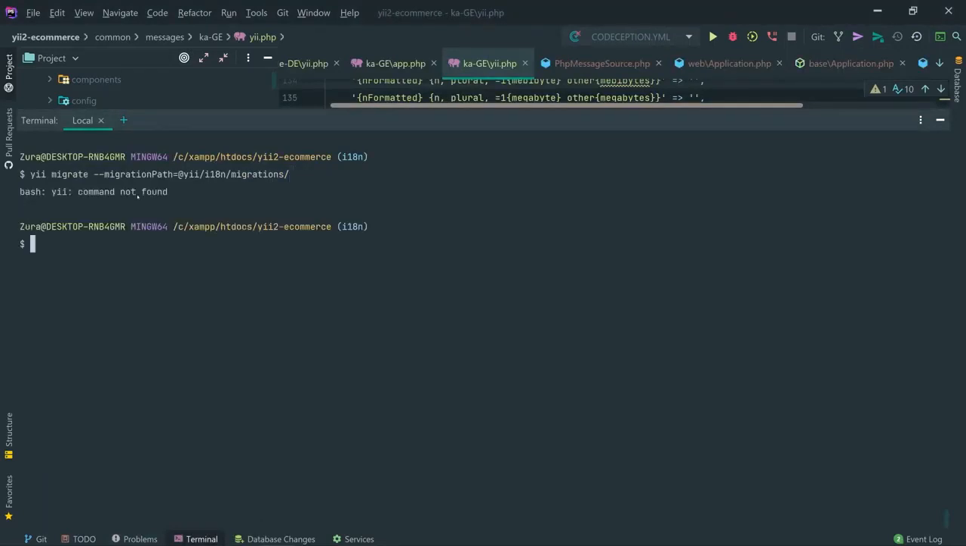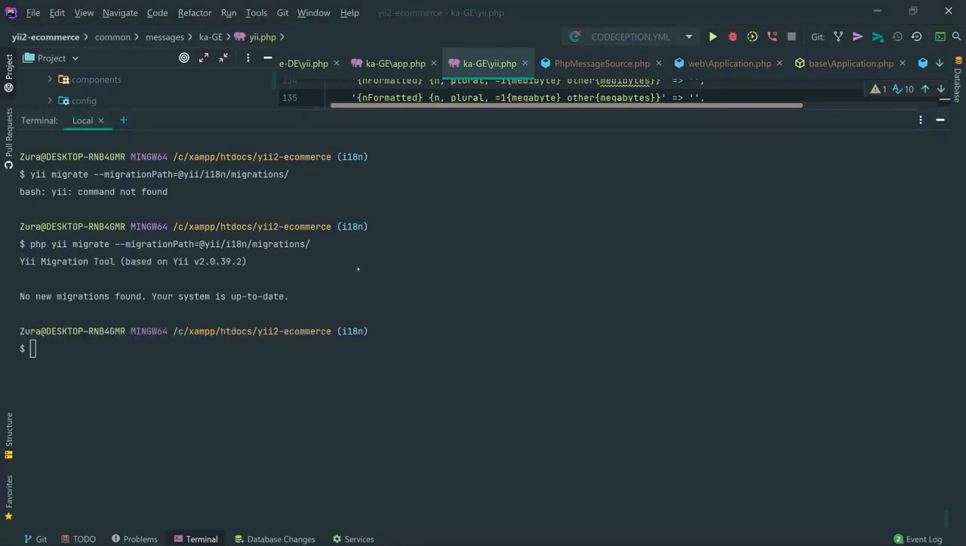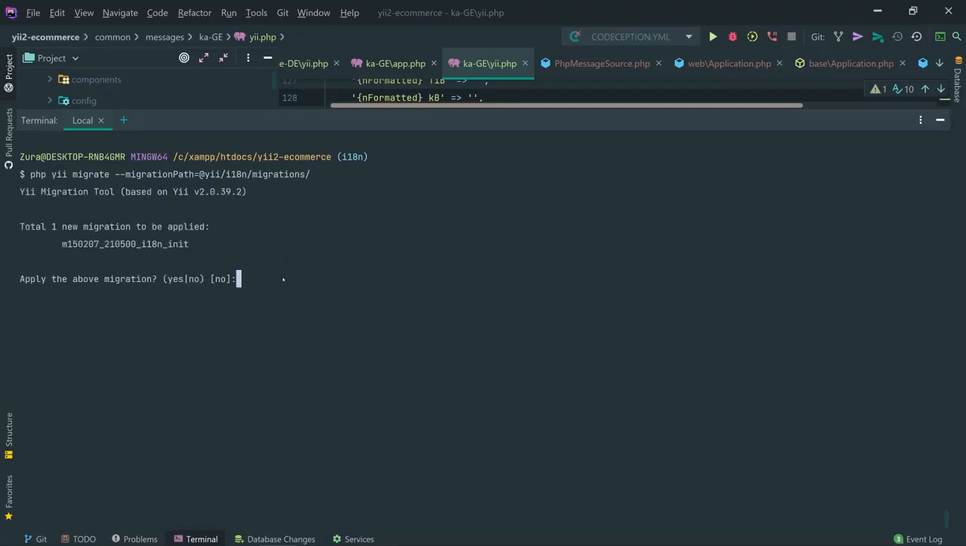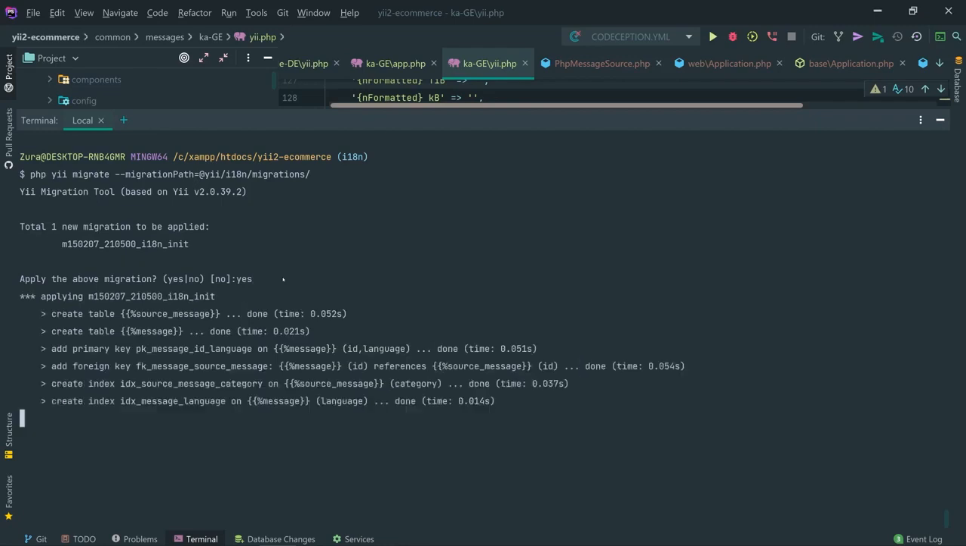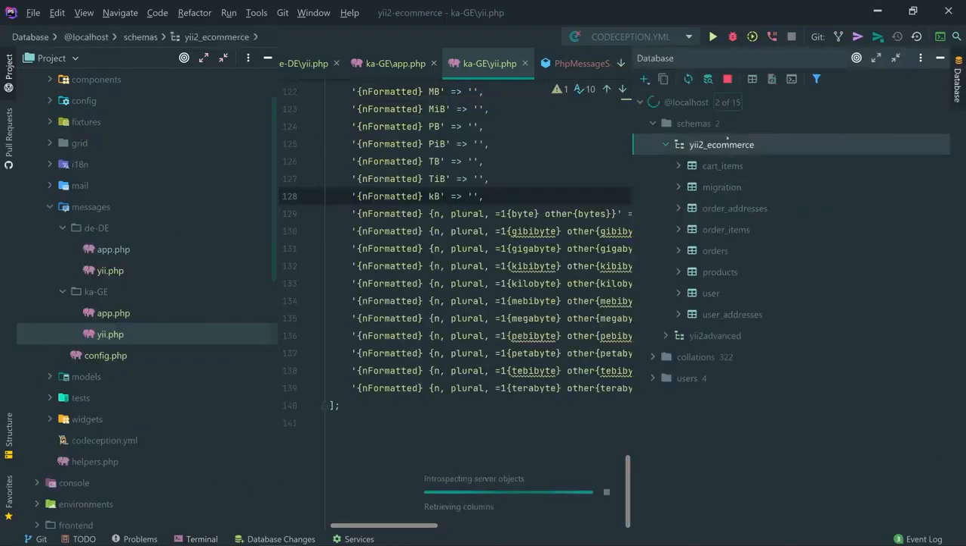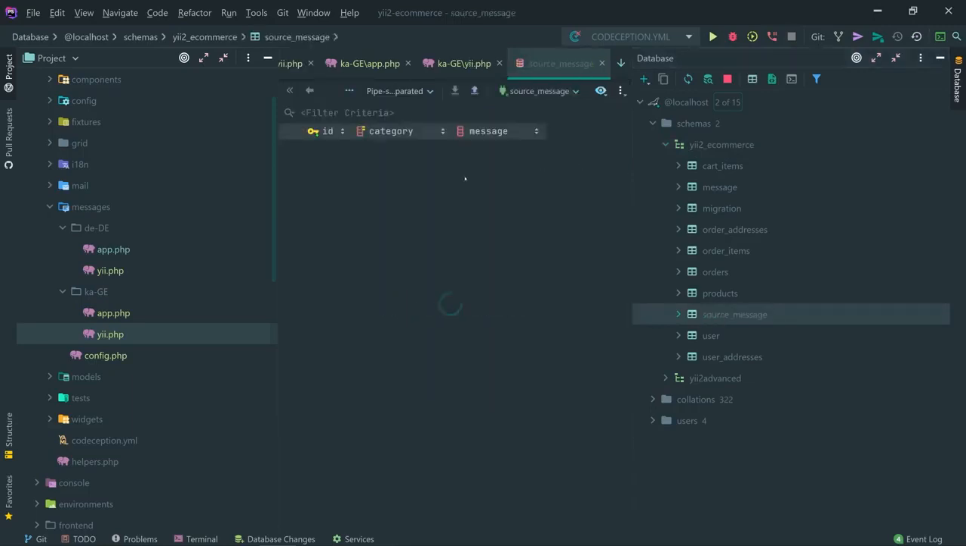Paste this right here and hit enter. Actually, we should run it with php yii migrate. Let's paste this right here and type php yii migrate, hit enter, and one migration is to be applied. I'm going to type yes. And it created these two tables, source message and message. And let's have a look in the database, synchronize message and source message. So the source message contains category and message and ID. However, the message contains the ID, language, and its corresponding translation.